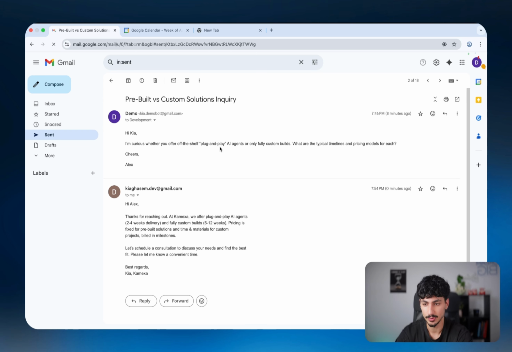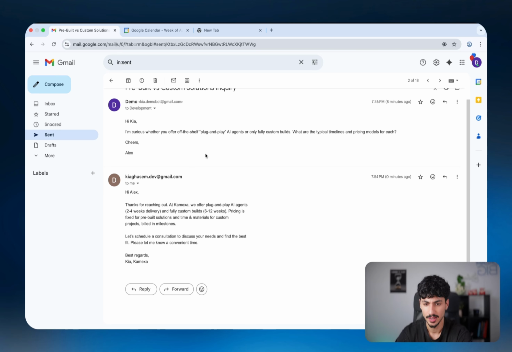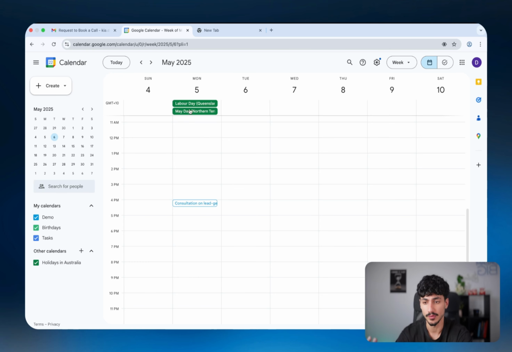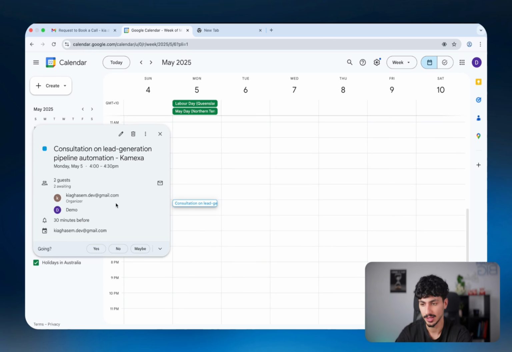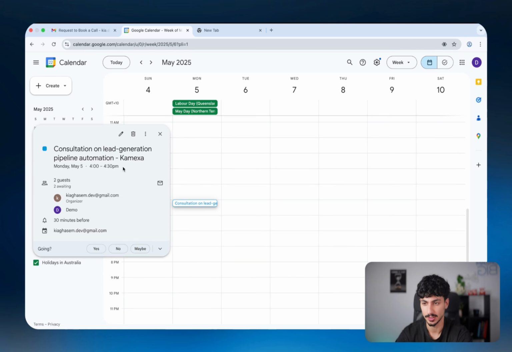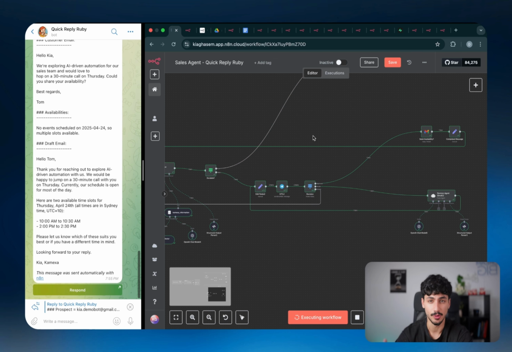So just confirming what's happened till now, this is the email that we just sent back to Alex about the plug and play. As you can see, the email came back 0 minutes ago, which is the revised concise version that we approved of. And then for the calendar booking request, you can see that we also have the confirmation email that was sent through to Sarah. And if we go over to the 5th of May, you can see that we have a calendar invitation from kigsm.dev for that specific date, that specific time with exact details that the AI agent had requested from you. So just like that, we responded to 2 sales inquiries in like 2 seconds.